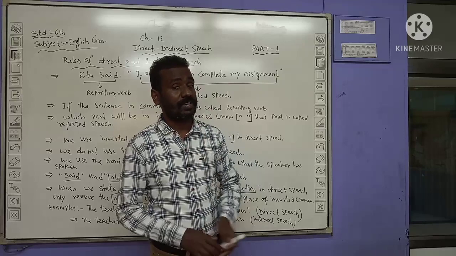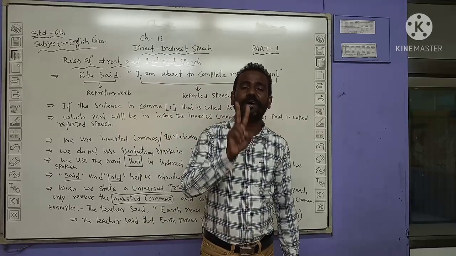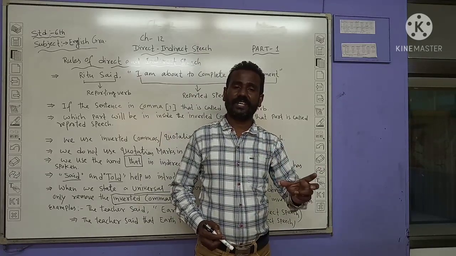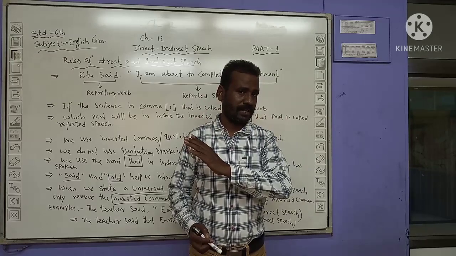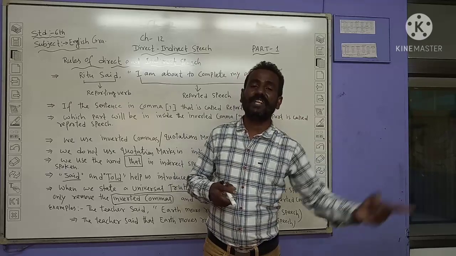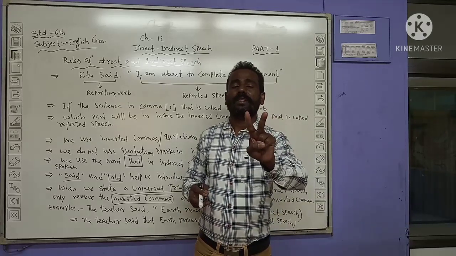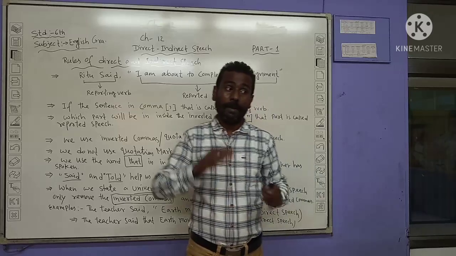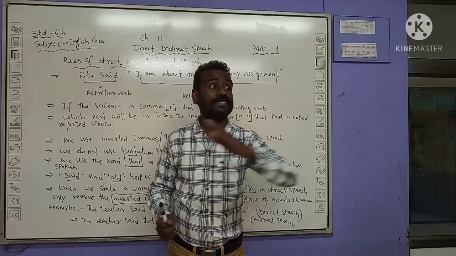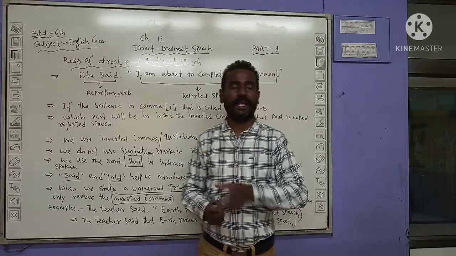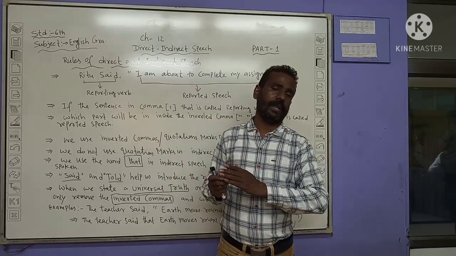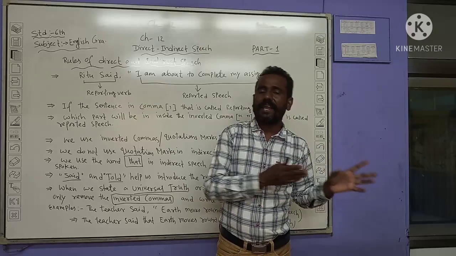In direct and indirect speech, there are two persons, the first person and the second person. Suppose the teacher said, you are good students. The first person is the speaker, the second person is the listener. Here only two persons are present, but when a third person tells the same thing, whatever the teacher said, the teacher told or said that you are good students, this is direct and indirect.